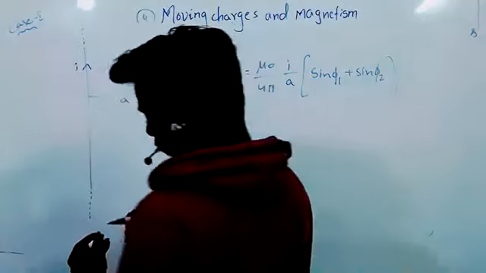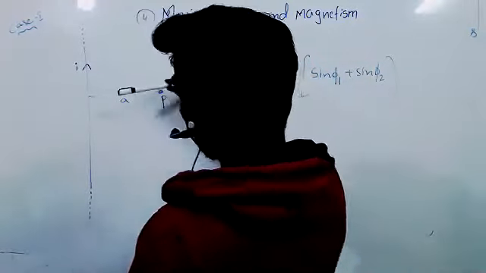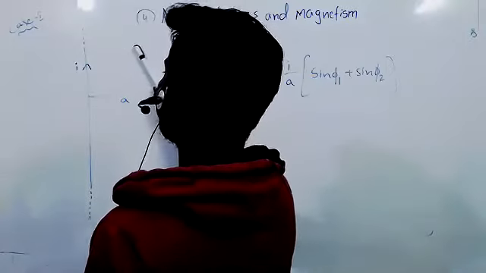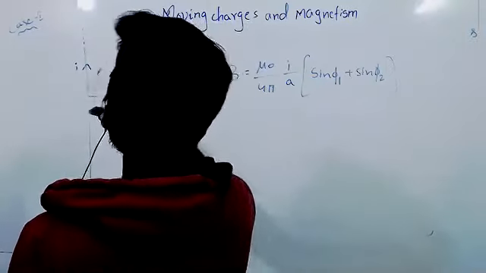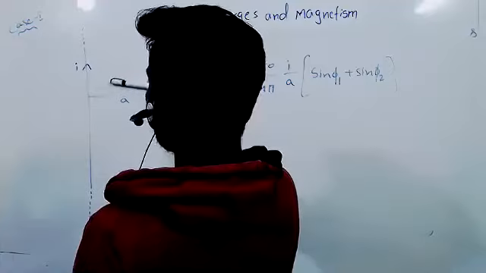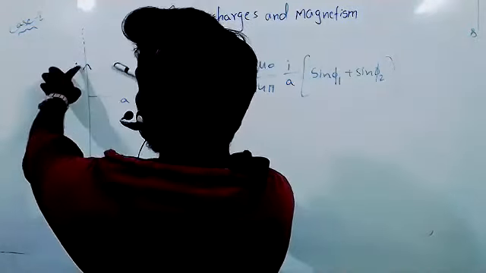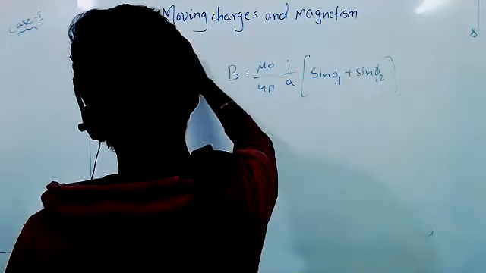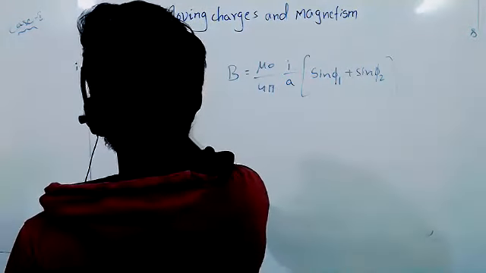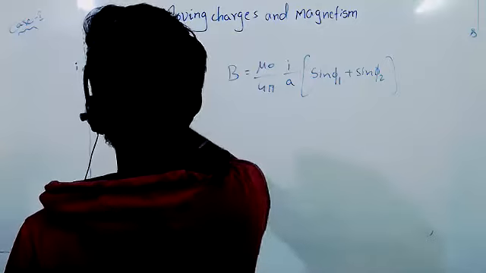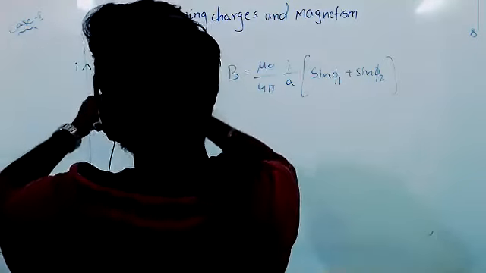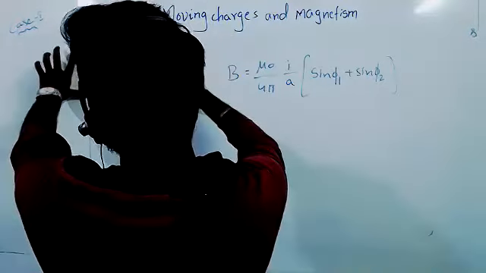Due to an infinite wire, tell me what is the final angle we will get. From here I started, I will cover this wire, this length, after that I will come in this direction. Once I come in this direction, the angle will be 90. Once it is 90, these both lines are parallel lines that meet at infinity.